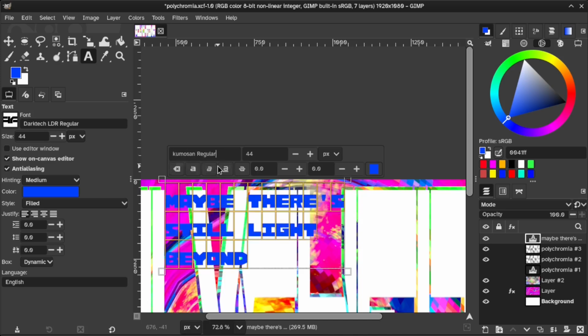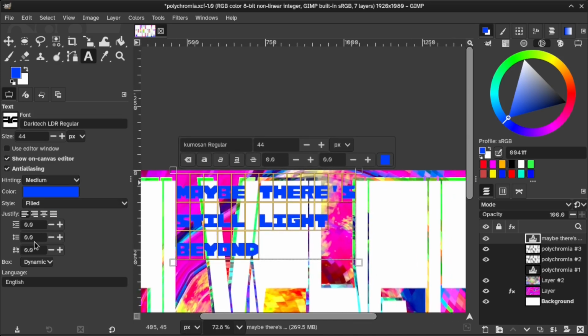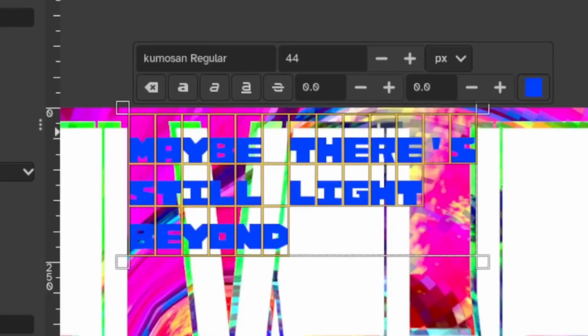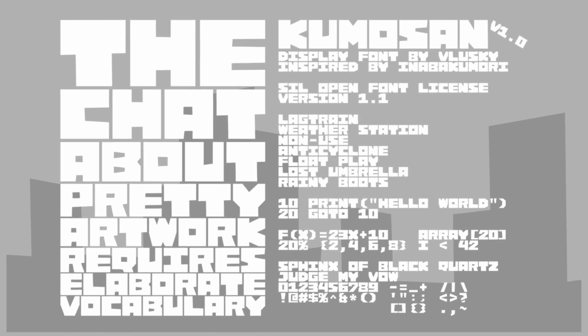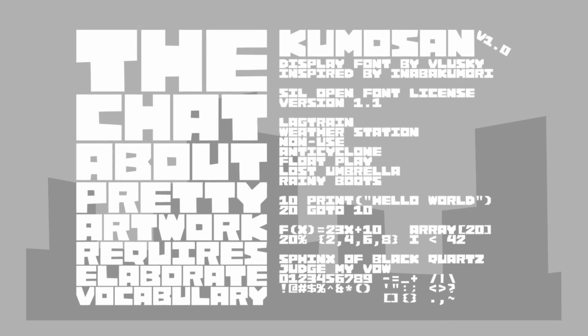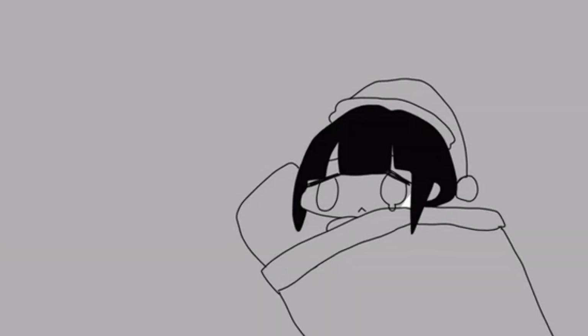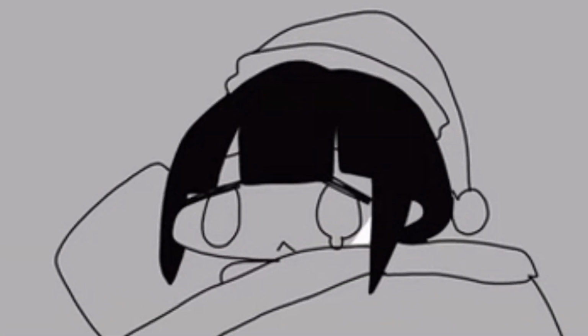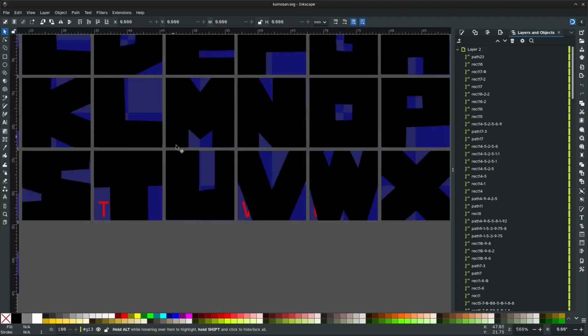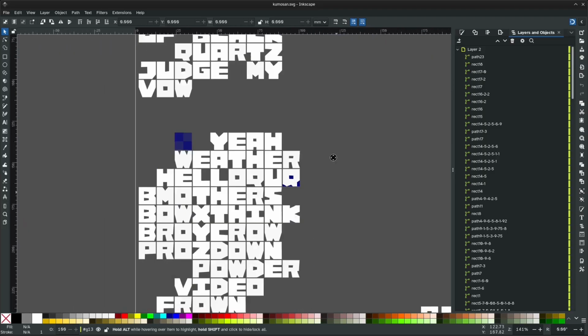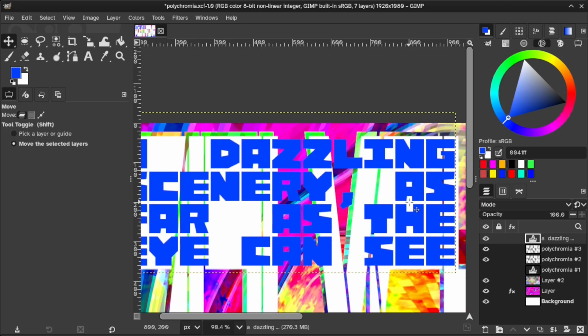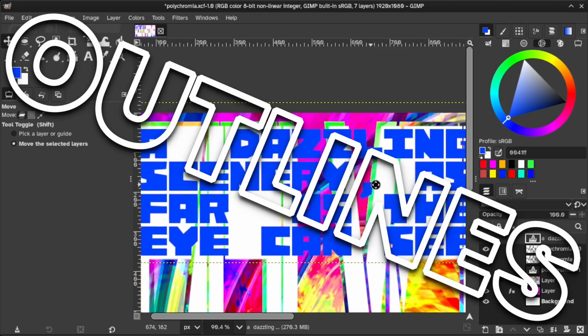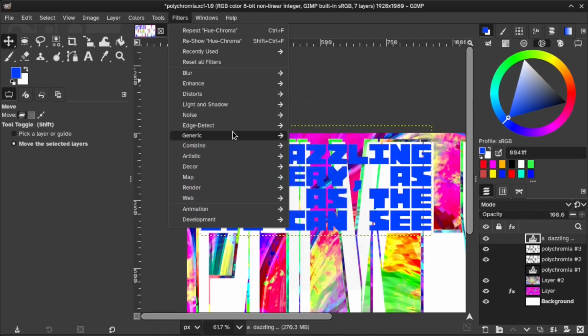Can I... Oh, yes, okay. You guys like this font? I made it myself. It's inspired by Inaba Kumari, and it's supposed to be made for another project of mine, of which are still up in the air, so font file is still scuffed though, so it's not ready for public release yet, unfortunately. That aside, I want outlines! Do we have an outline in here?